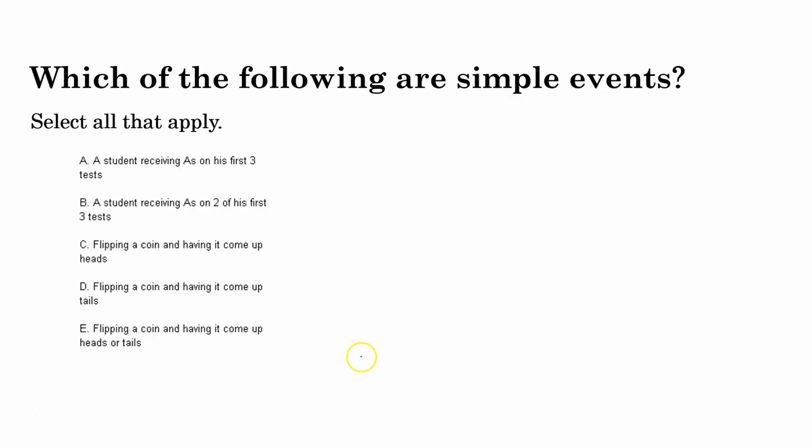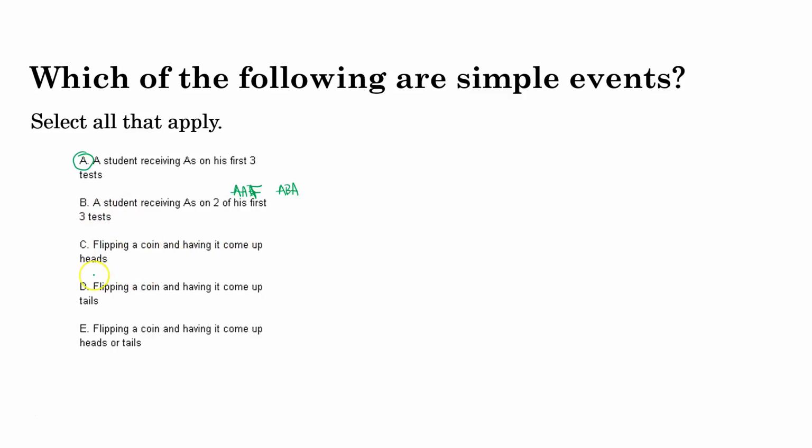So which of these are simple events? A student receiving A's on his first 3 tests. So those are all the same. So that is a simple event. A student receiving A's on 2 of his first 3 tests. Well, if he got A's on 2 of them, he could have gone A, A, not an A, or A, not an A, and then an A, or instead of being a B, it could have been an F. There's a bunch of different ways that he could do that, so that one's compound.